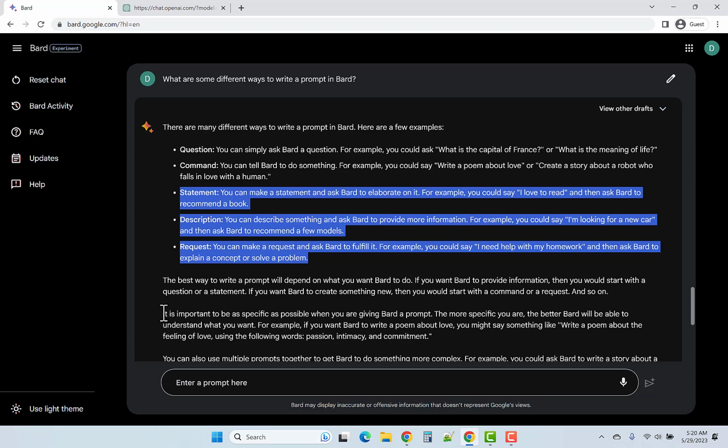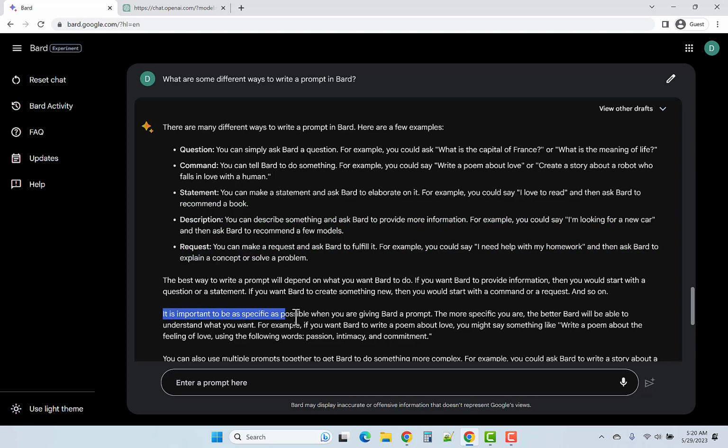And that's what it says. It is important to be as specific as possible when giving a prompt. And so it's the context which allows Bard or ChatGPT to get a more specific understanding of what you're looking for.